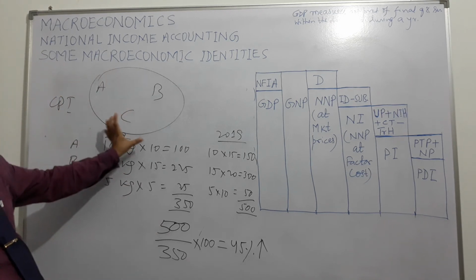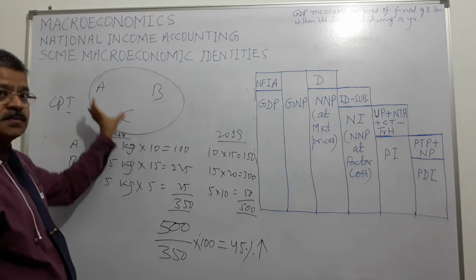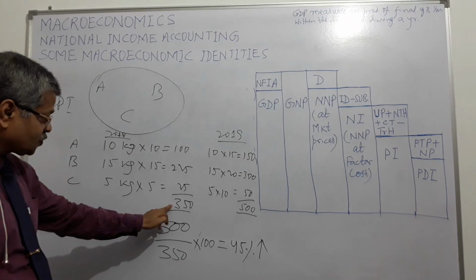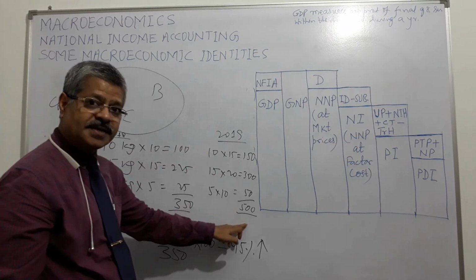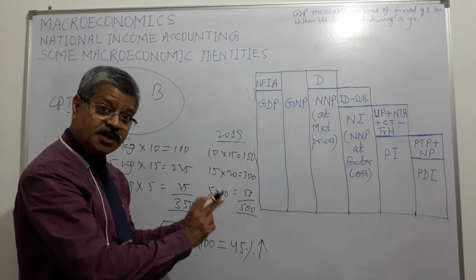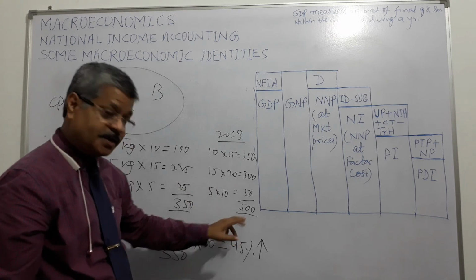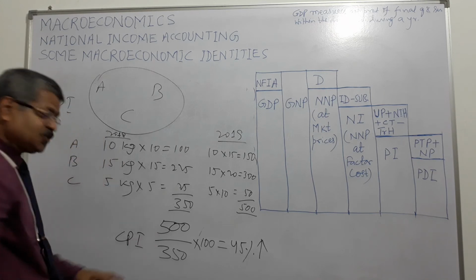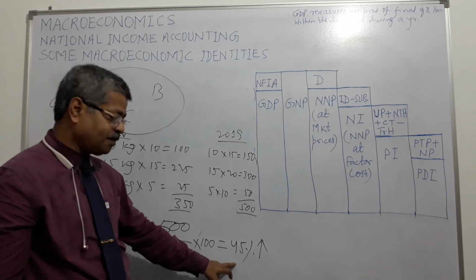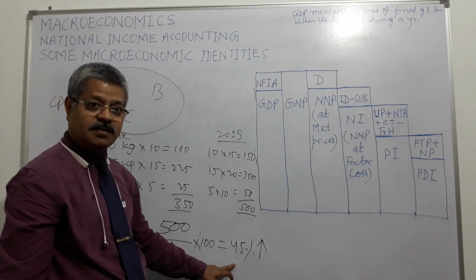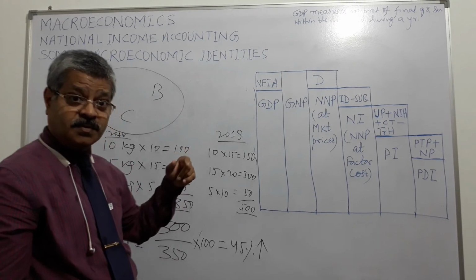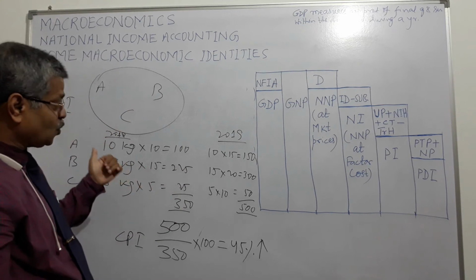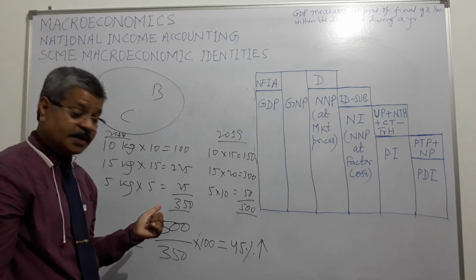In 2018, this basket of representative goods bought by a representative consumer cost 350. One year later the same basket, the same commodities, the same quantity cost 500. So CPI, the consumer price index, has gone up by approximately 45%. Things have become costly, right?